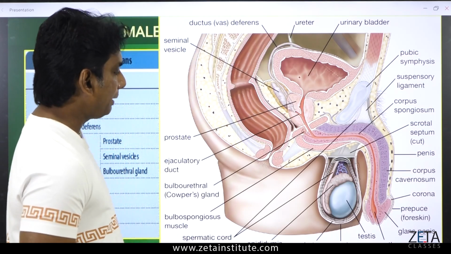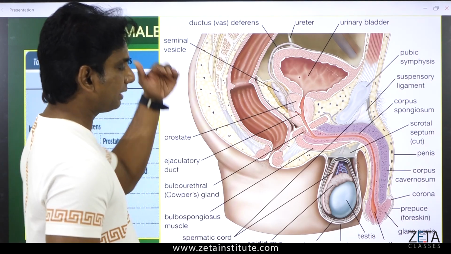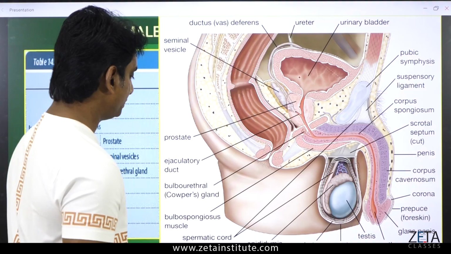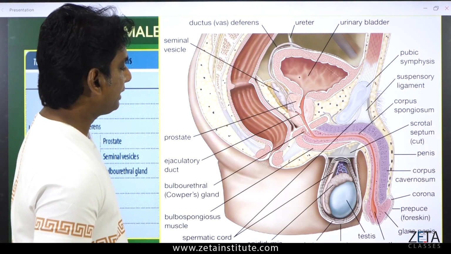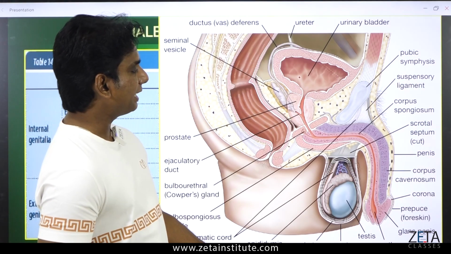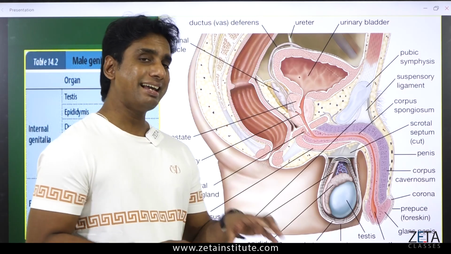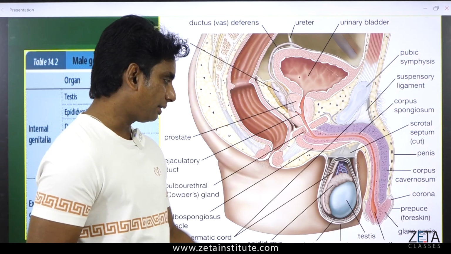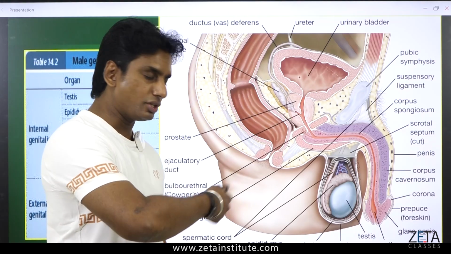Now, coming back to the testis, which I had frozen for a bit because I wanted to discuss the glands and the hormone functions or secretions first. Testis contains structures called epididymis and seminiferous tubules. The seminiferous tubules and epididymis, which come in the anatomy of the testis, we will discuss later in the pages.